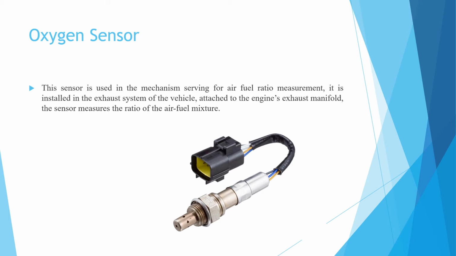Students, this oxygen sensor is used in the mechanism for air fuel ratio measurement. It is placed in the engine's exhaust manifold to find out the ratio of unburned air fuel mixture. This sensor is also known as the lambda sensor.